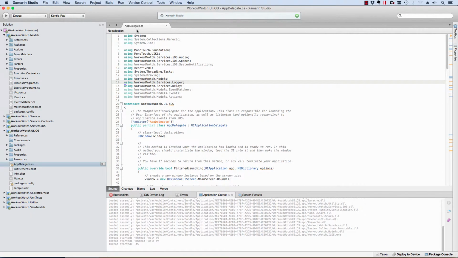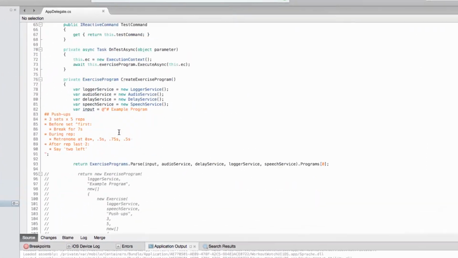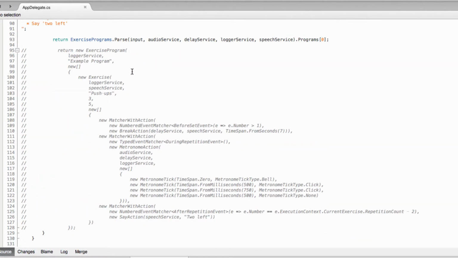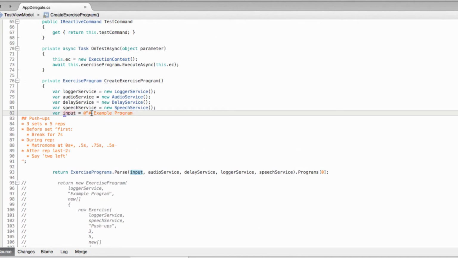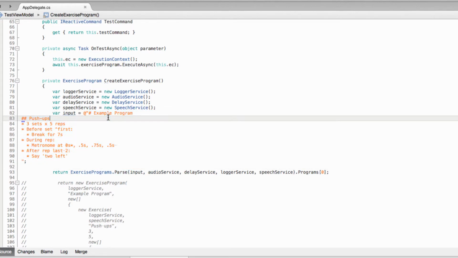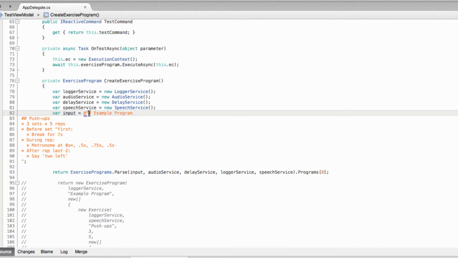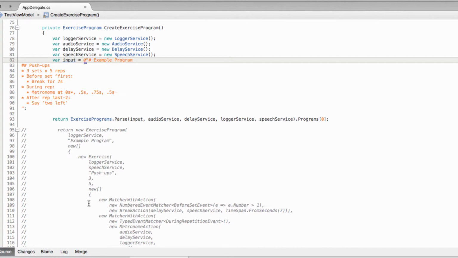So finally, what I want to do in this video is just give a demo of this working. You may recall our UI project, which previously we had this code here to create an exercise program. Basically, what I've done is commented it out and switched it out for this, which is using our parsing infrastructure instead. And you can see here how I've specified the exercise program. I've tried to mimic what we had here exactly.